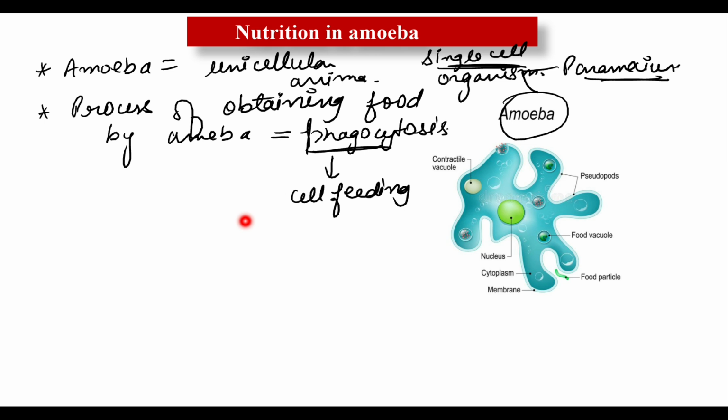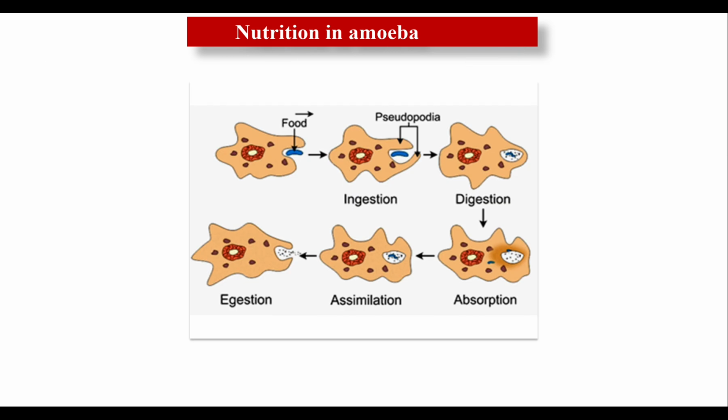Actually the various steps are just like ours. All the processes are performed by a single cell. So here I am going to describe all the steps one by one. The first step is the ingestion. I am going to explain this in the next slide, where all the steps are given. First one is the ingestion. As you know, the body of amoeba has no definite shape.